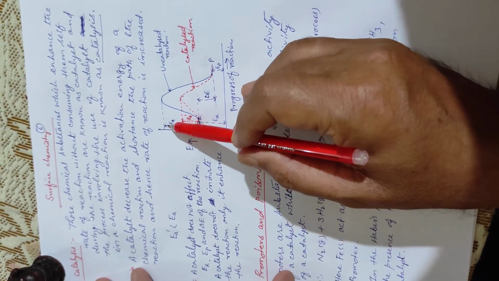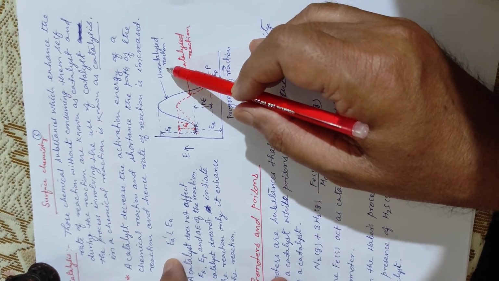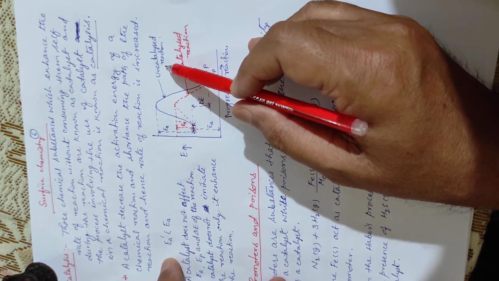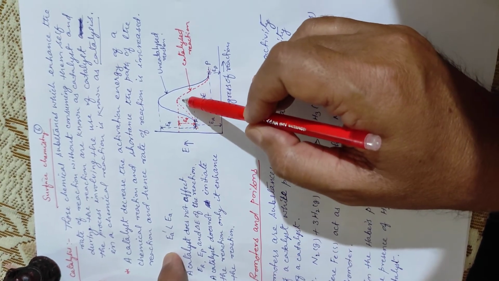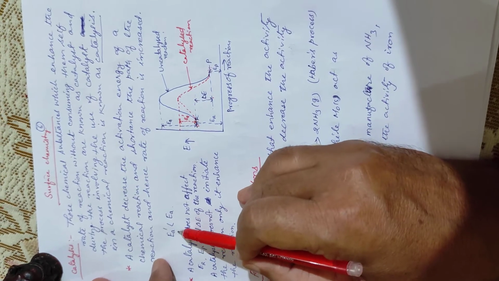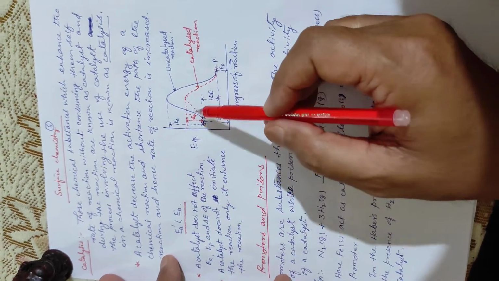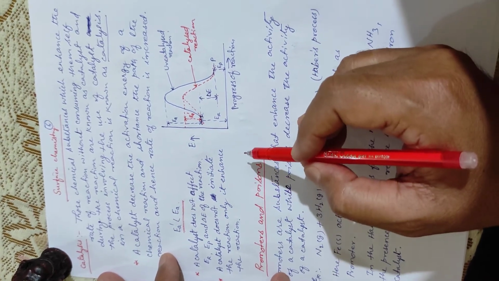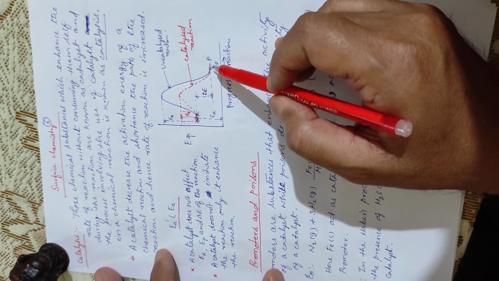So EA is the activation energy without catalyst, and E dash A is the activation energy in the presence of catalyst. We see that E dash A is less than EA. It means the path of the reaction becomes short and the rate of reaction is increased.